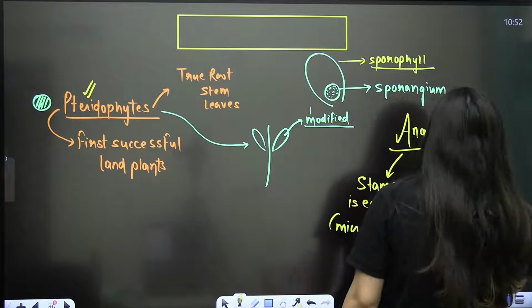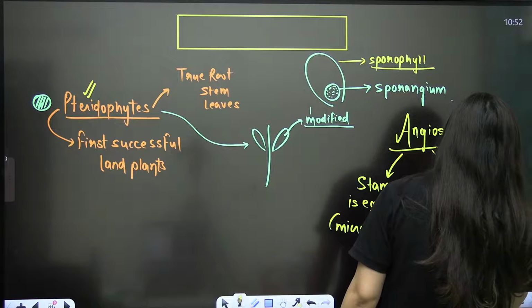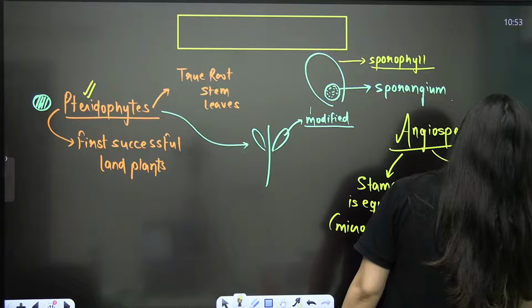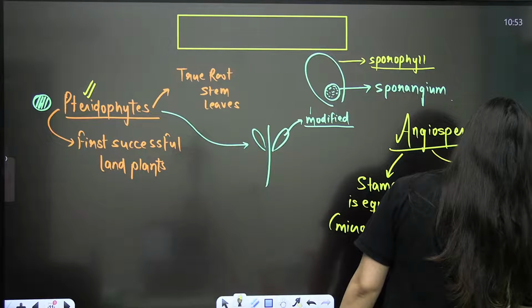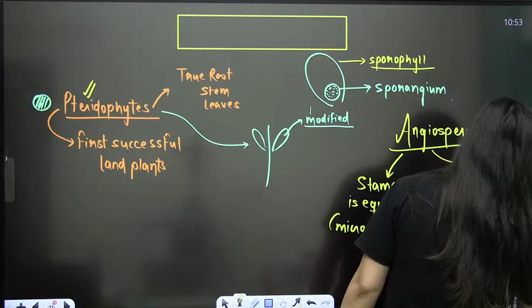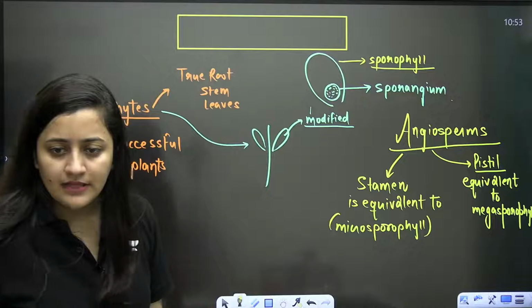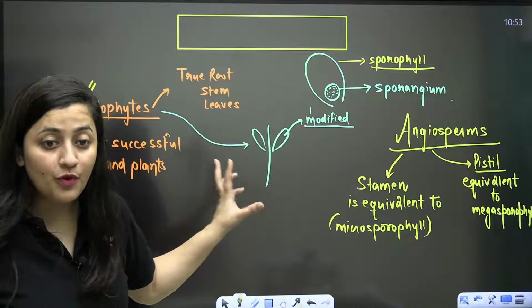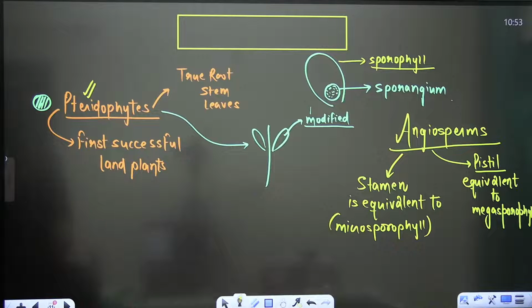And the pistil or the carpel is equivalent to megasporophyll. That's important, bache. Is it clear? It is equivalent to megasporophyll, right? These two points are important. Done, bache? Done?